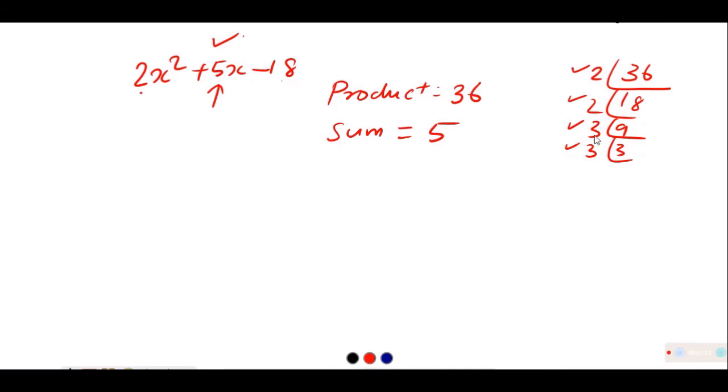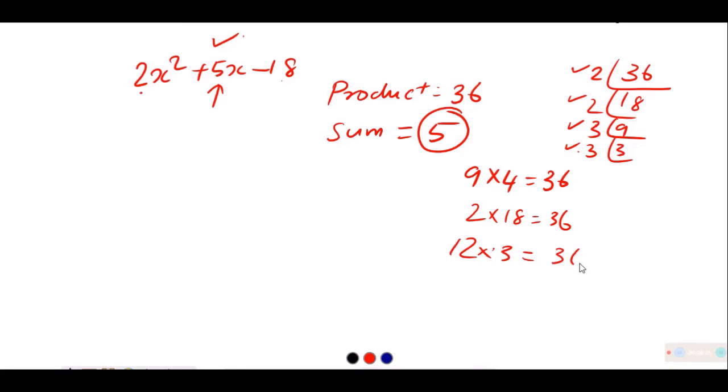It can be 9 into 4, it can be 2 into 18, it can be 12 into 3. Product is not an issue. Which one will fit for getting a sum equal to 5?